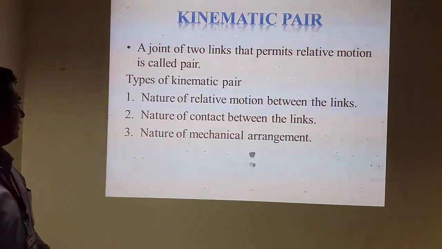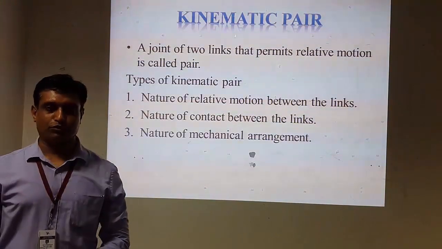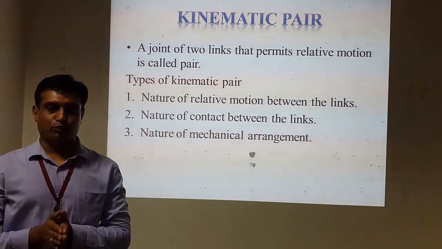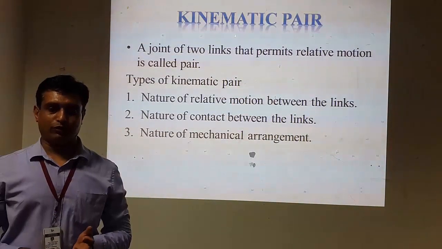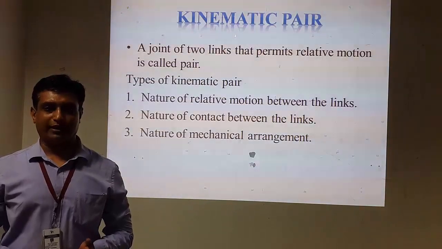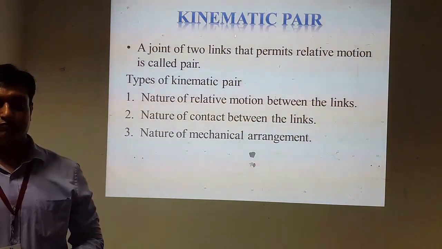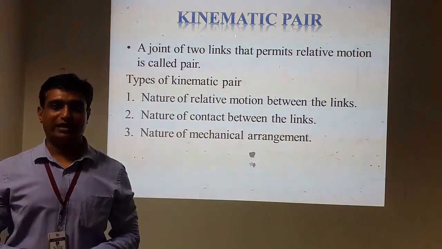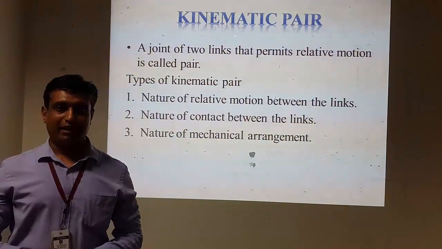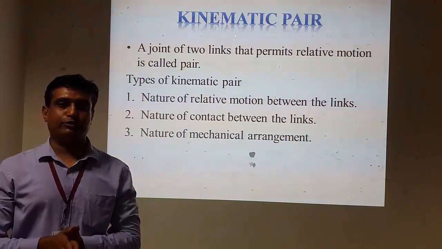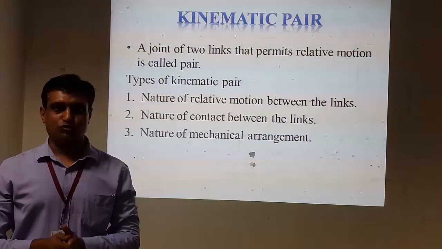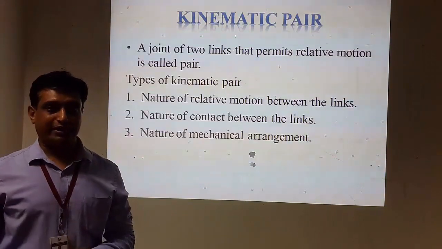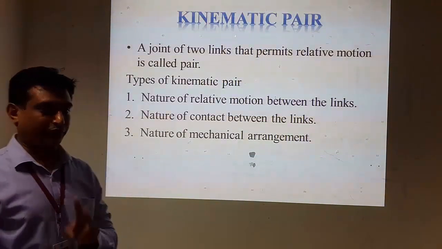So nature of contact between the two links is very important to understand. As we know that there are three types of contact between two links. First one is point contact, second one is line contact, and third one is surface contact. If point contact is there between the two links, that kind of pair is known as higher pair. If line and surface contact is there between two links, that kind of pair is known as lower pair. So it is very important to know and understand the nature of contact between two links.